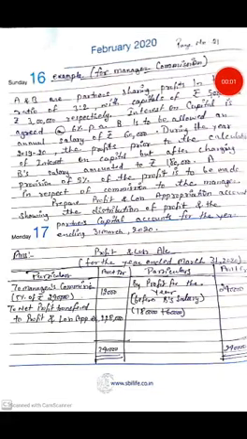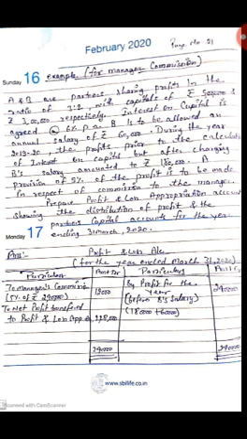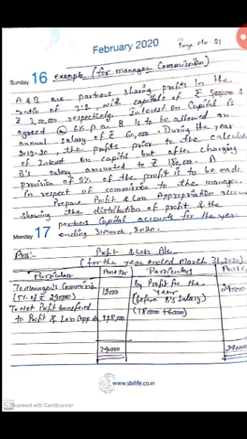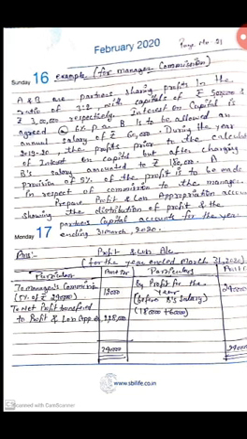Now, students, comes our next topic, an example related to manager commission. A and B are partners sharing profit in the ratio of 3 is to 2. Here, the partners' profit sharing ratio is 3 is to 2, so we distribute our profit in the ratio 3 is to 2, with capital of rupees 5 lakh and 3 lakh respectively. Respectively means A's capital is 5 lakh and B's capital is 3 lakh in the sequence.